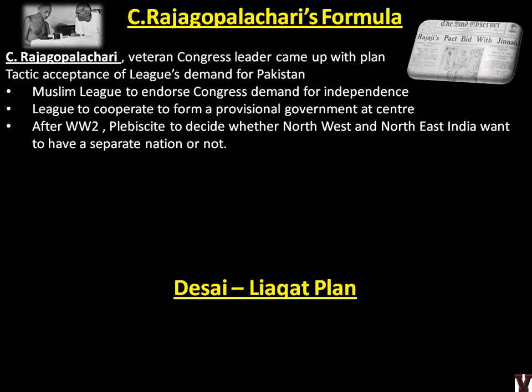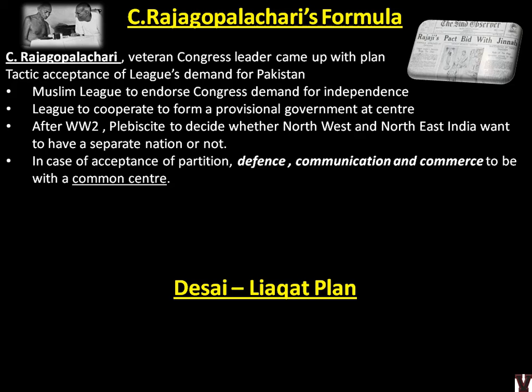Till then, stay with INC to demand a common independence. And in case a plebiscite says yes, we need to go separate, even then defense, communication and commerce have to be with the common center. So the regions which the Muslim League was demanding would be given autonomy, but defense, communication and commerce should be with a common center. This is what Rajagopalachari suggested.